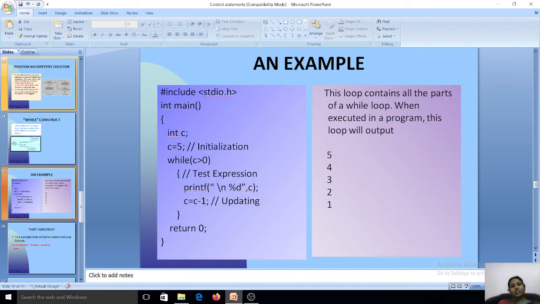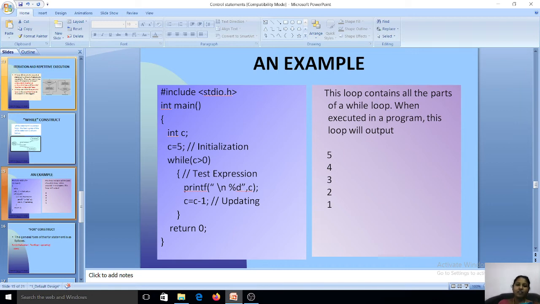Okay, we will see one simple example. Here we have declared C. Then we have initialized C equal to 5, and then we are going to check a condition. The order of the while loop is, first we have to initialize it, then we have to test an expression, and then we have to update it. The updating may be an increment or a decrement. This is the procedure for declaring a while loop.